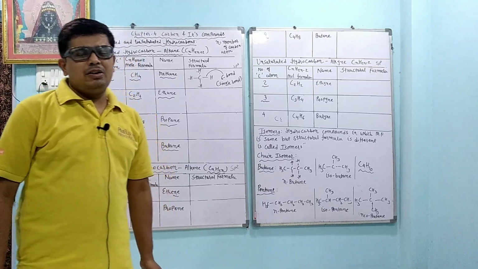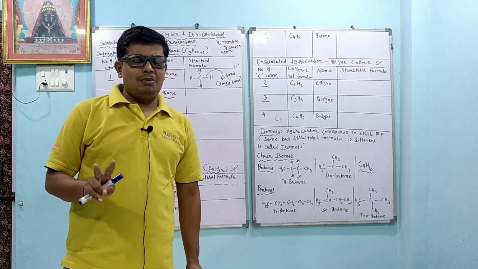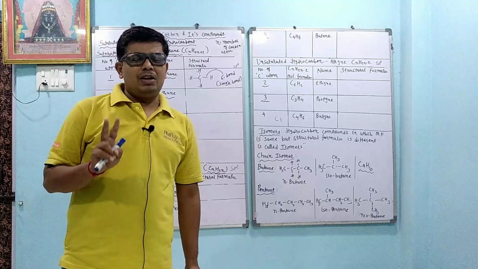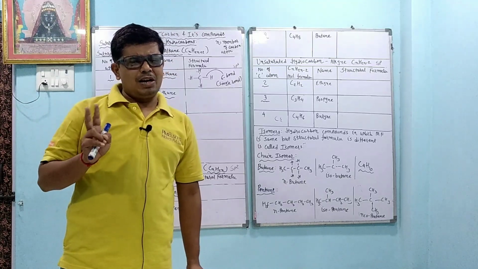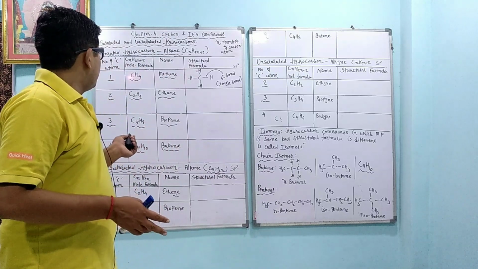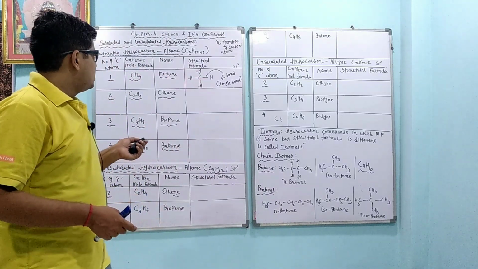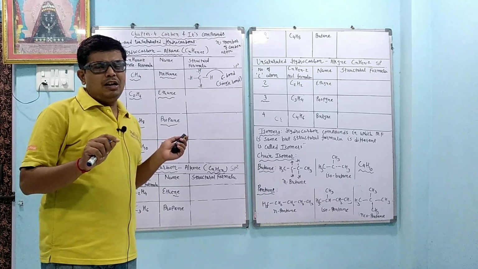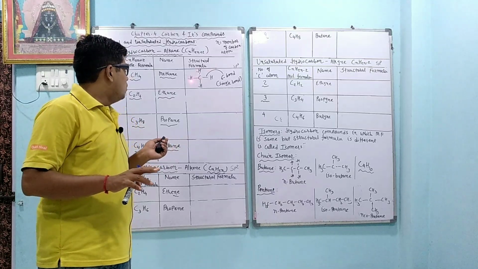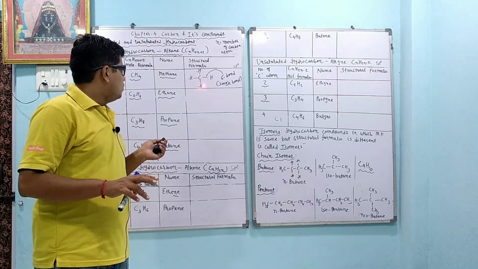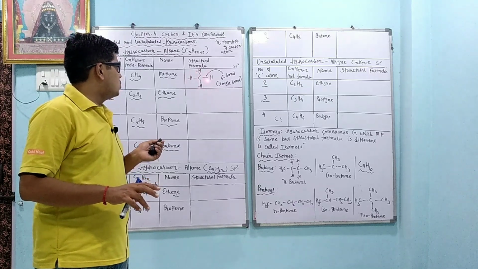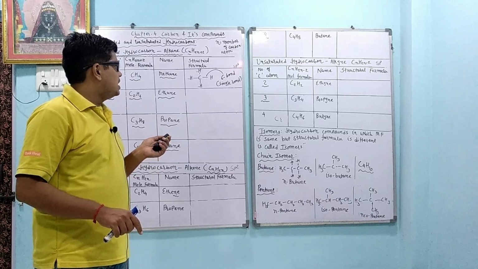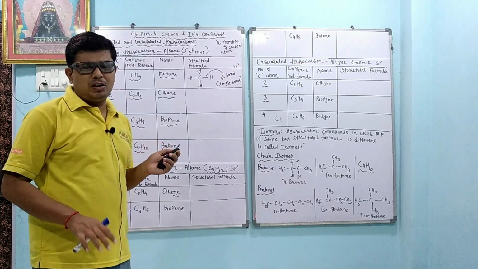Now dear student, whenever you write any structural formula, two things you have to remember. Methane means one carbon atom. Another thing you have to remember is the tetravalency of carbon atom. Carbon can join with four same carbon atoms or different atoms. So here one carbon is present, so we write one carbon, and its valency is 4. Carbon atomic number is 6, so 2, 4. So the last orbit needs 4 electrons to complete the octet, so it shares the 4 electrons with hydrogen, so we get CH4. It is called the structural formula, and whatever bond is formed is called sigma bond, and this type of bond is also called sp3 bond. It is a single bond, saturated hydrocarbon.